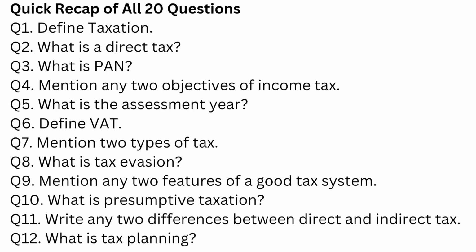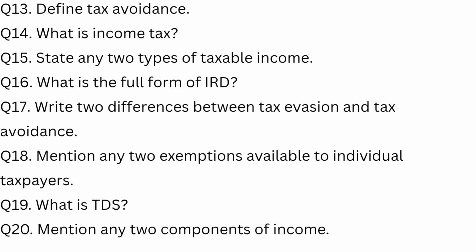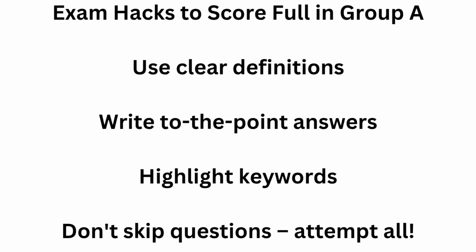Quick rewind. Let's fly through all 20 questions. If you want to take a screenshot, this is the slide to pause. These questions can literally bring you 20 marks in just 10 minutes of revision. Want to score full in Group A? Here's your cheat code. Keep answers short and clean. Always underline main keywords. Use smart headings like definition or types. And remember, even if you're unsure, write something.